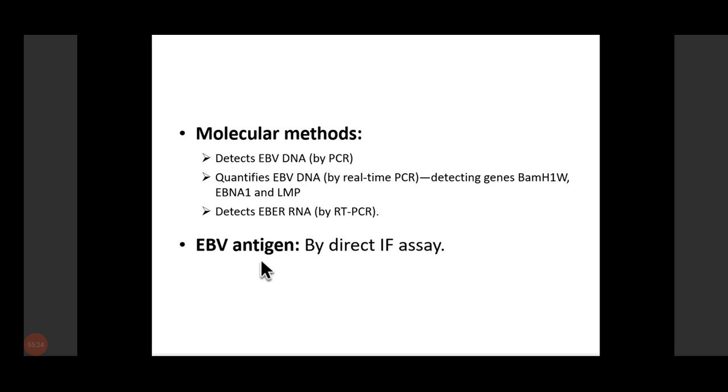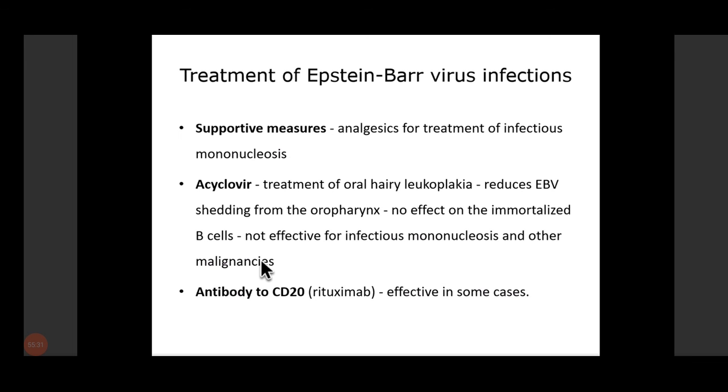We go for the Paul Bunnell test in this serology, remember that, because that is different. There's the Paul Bunnell test involved in this. There's the monospot test. Okay. The treatment is supportive treatment. Then acyclovir is an antiviral drug, which is helpful. It can be given.